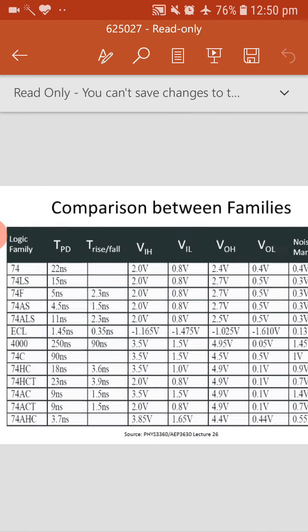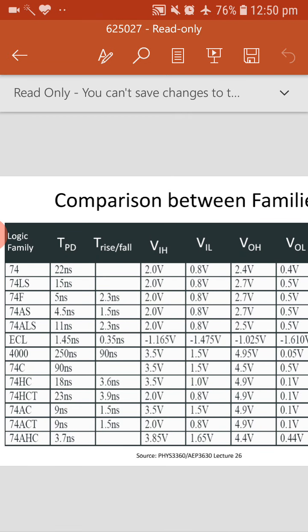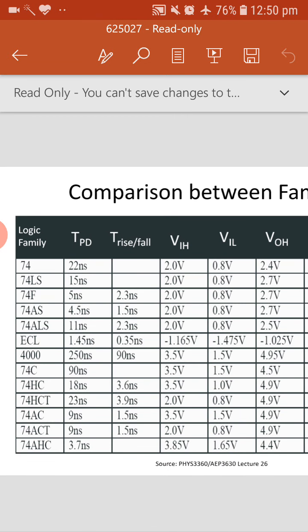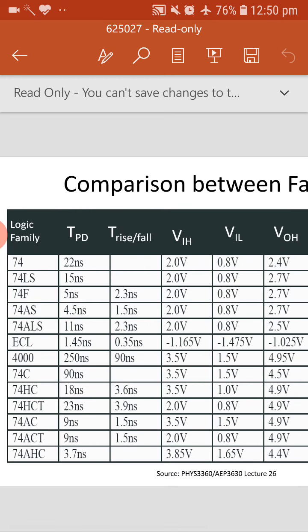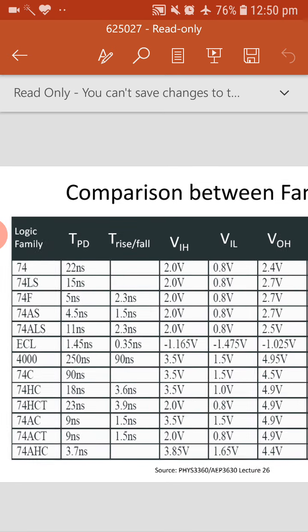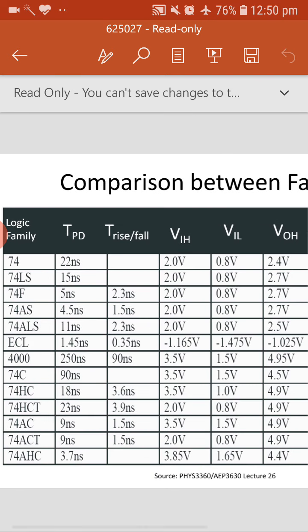Similarly there is one more table. In this he has given the different families on the left side. Here we have HC, high speed CMOS. Similarly LS means low power, 74 means commercial grade, S means they have used Schottky diode. Similarly advanced Schottky, advanced low power Schottky, and ECL is one more logic family, that is emitter coupled logic.